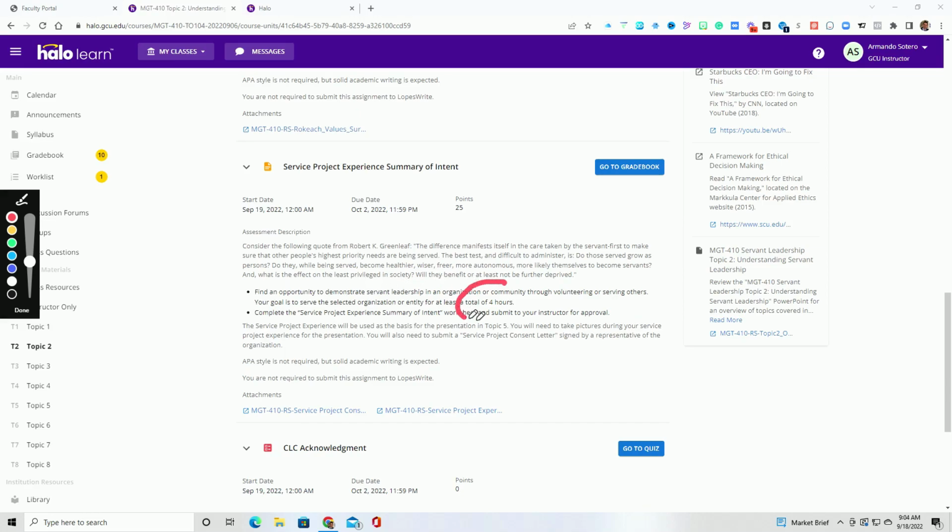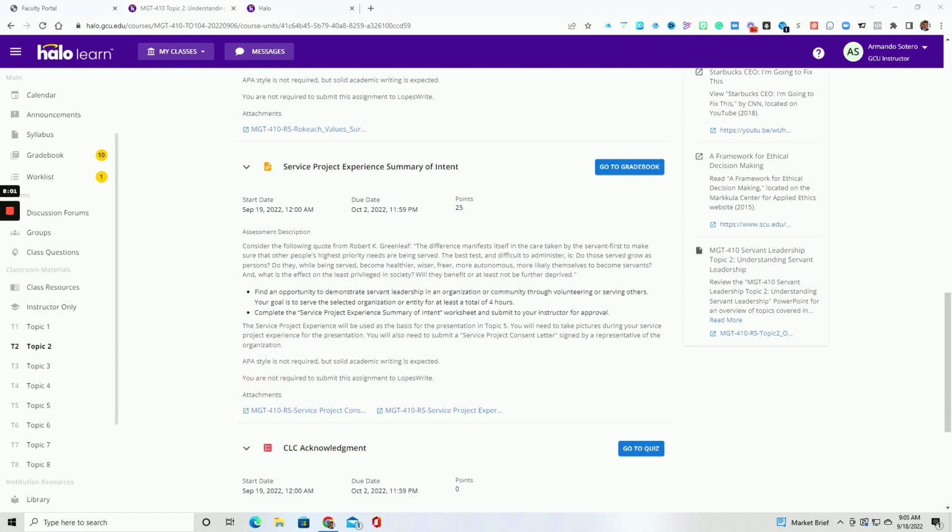Now, one quick note, it says here that you should be volunteering for at least 4 hours. I understand that with school, work, family, that 4-hour requirement could be difficult. So if you can get in for at least 1 to 2 hours, that would be fine with me. That should give you enough time to go ahead and complete the assignment with what is needed from you. Okay? It's worth 25 points. And what's going to happen here is that you're going to be completing a PowerPoint project based upon your experience with your volunteer experience. Now, for topic 2, there are 2 forms that you need to complete and submit back to me.